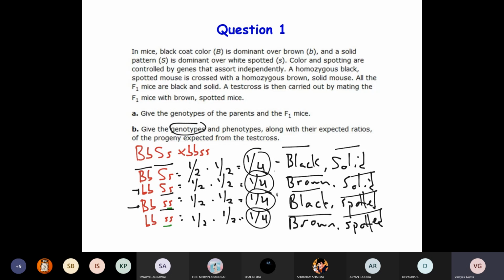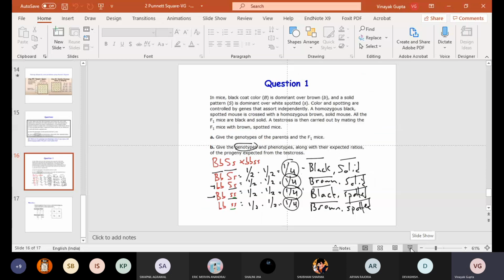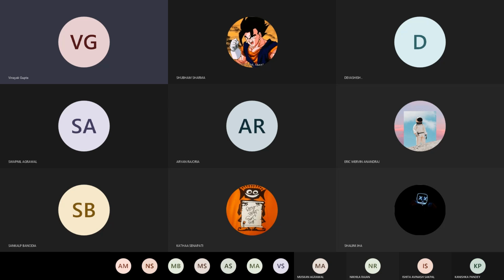Only the concepts will change, whether we are dealing with Mendelian genetics or non-Mendelian genetics. The Punnett square technique is applicable everywhere. We will be solving some more problems based on this concept. If there is no other doubt, I will stop the session here, then see you next week.